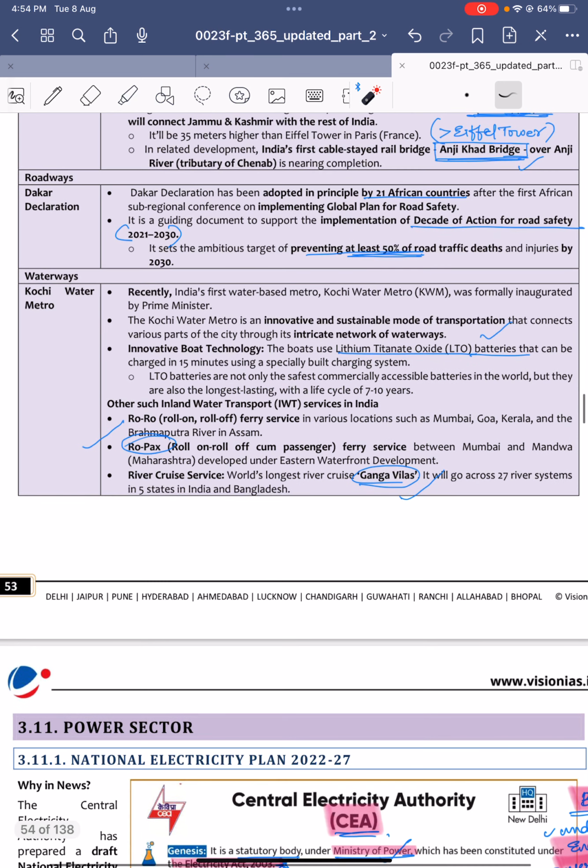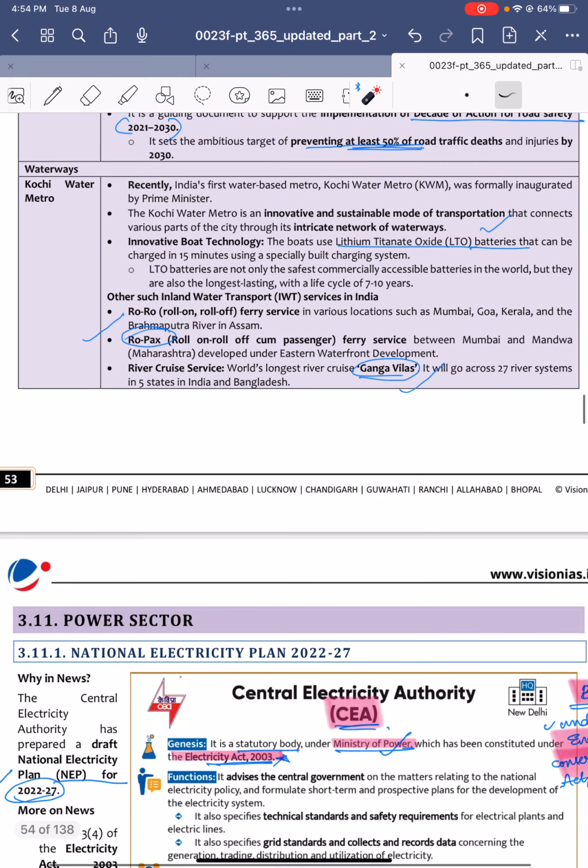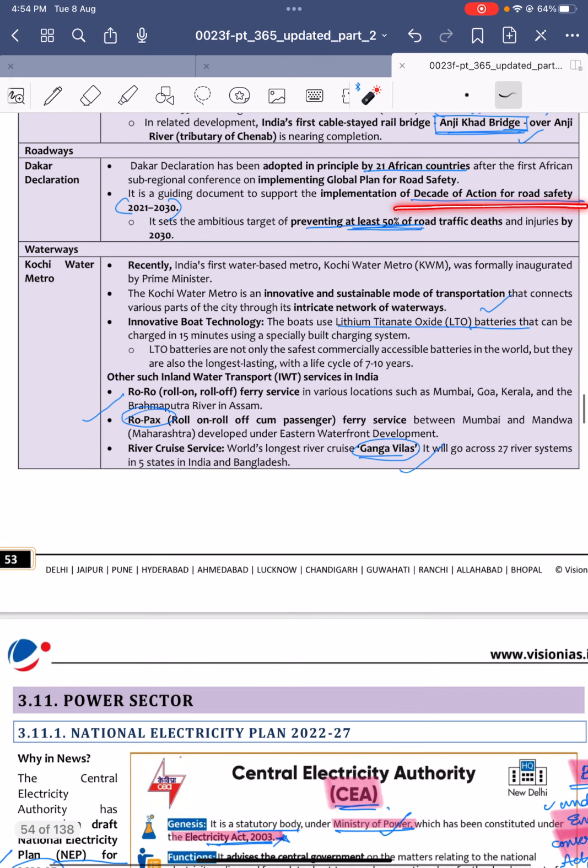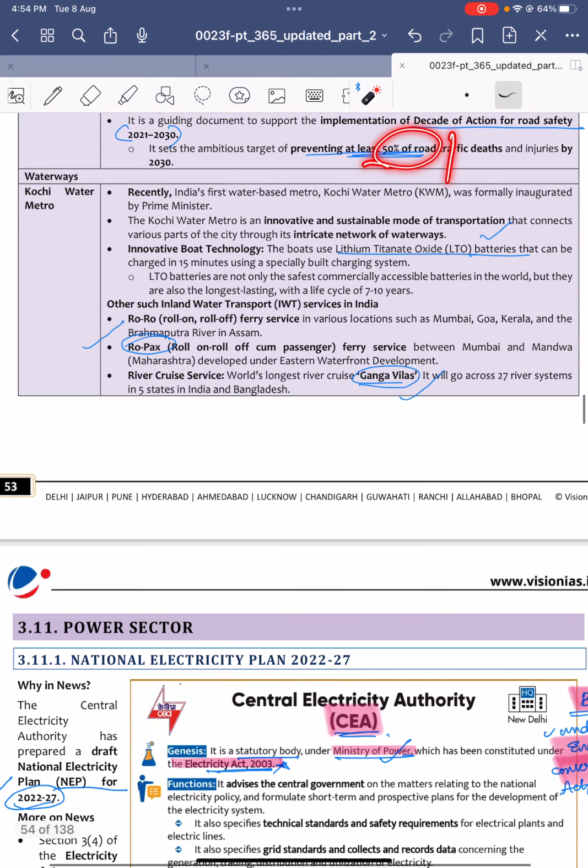Next, Dakar Declaration. Dakar Declaration is adopted by 21 African countries regarding road safety. It is in support of the implementation of the Decade of Action for Road Safety 2021-2030. Under this, at least 50% of road traffic deaths should be prevented by 2030. So this Dakar Declaration was adopted by the 21 African countries in line with the Decade of Action for Road Safety, targeting a 50% reduction of road traffic deaths.